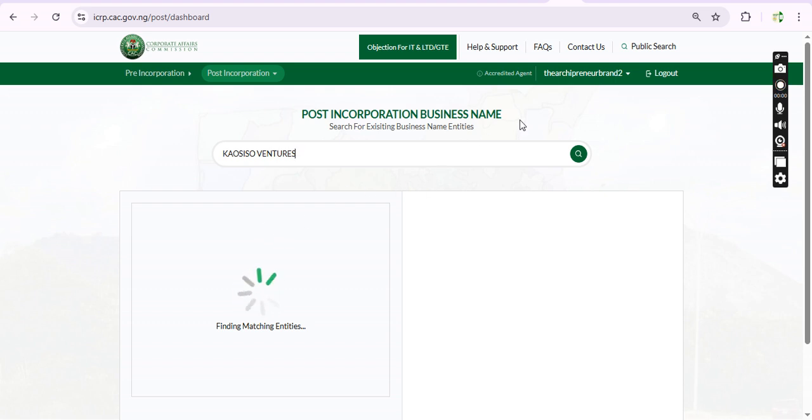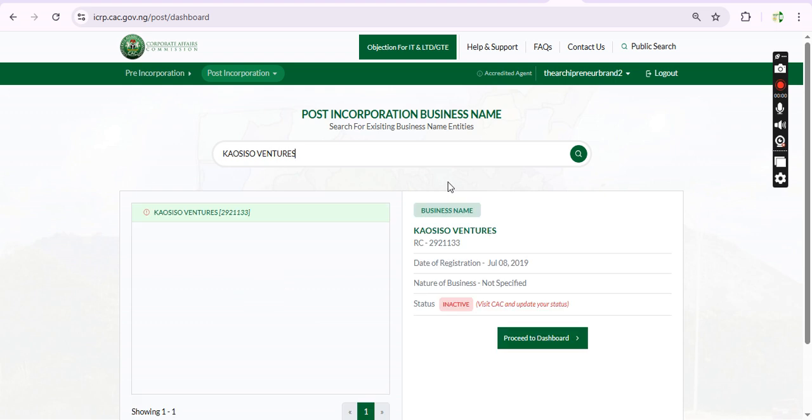But one of the errors I would like to mention with this new update that CAC just made is that, look at this business name. I filed their annual return, and I filed for the activation of their status to active, which has been approved. I sent it to the customer that yes, your status has been changed from inactive to active.